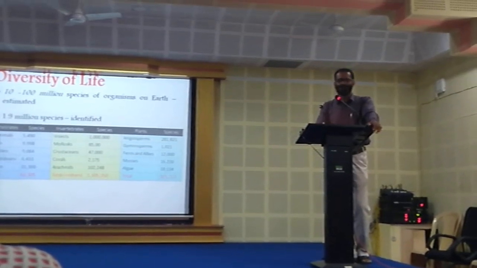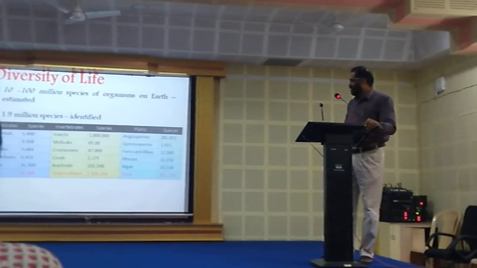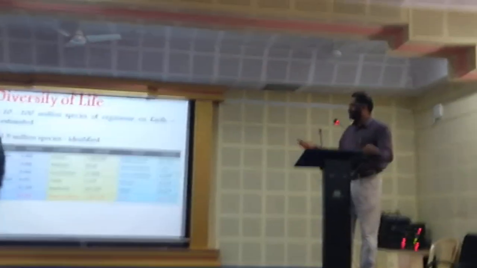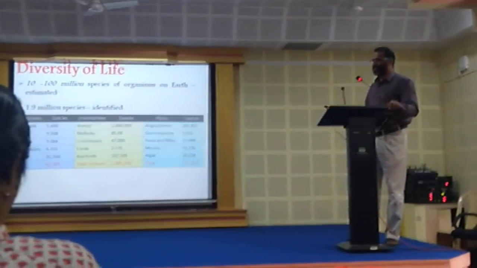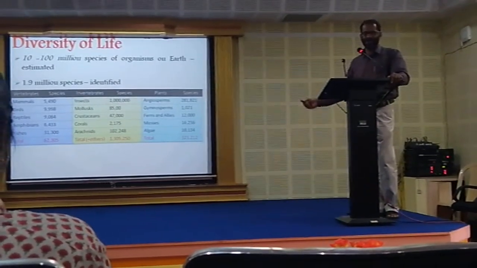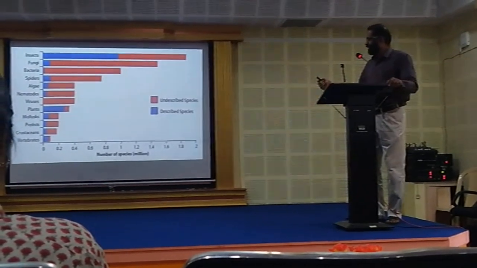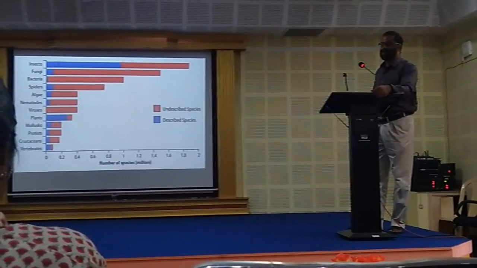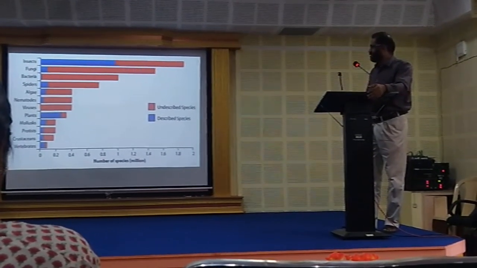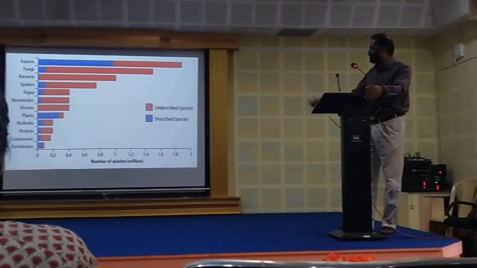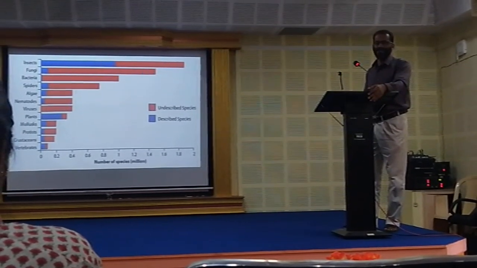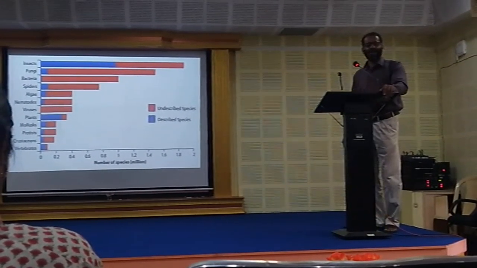Why does this happen? This is the data which we collected from the IUCN: the number of vertebrate species identified so far, then invertebrate species, then plant species, nearly 1.9 million species. This graph shows the percentage of species identified. See the insight: out of the estimated total, only a small fraction have been reported so far, and all the red shows the unidentified.